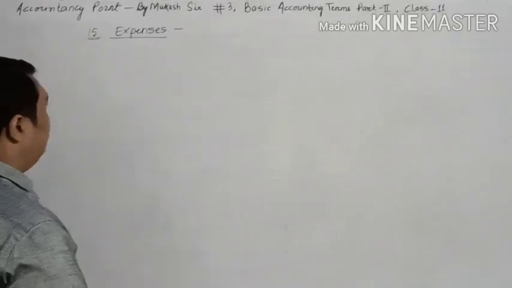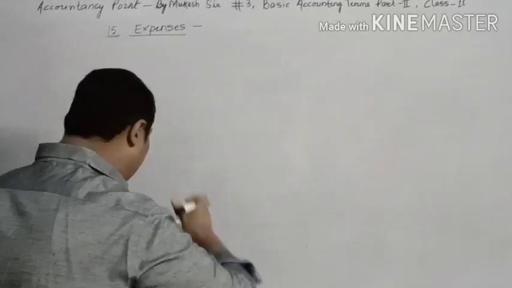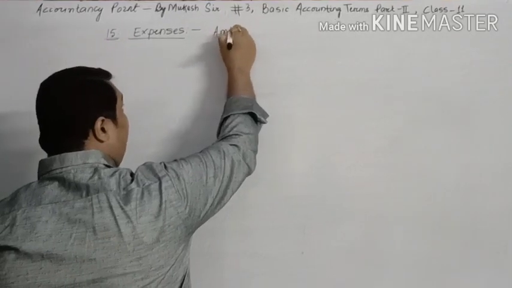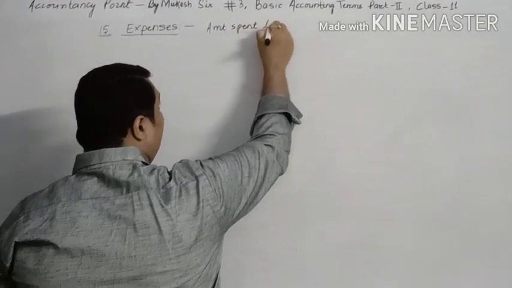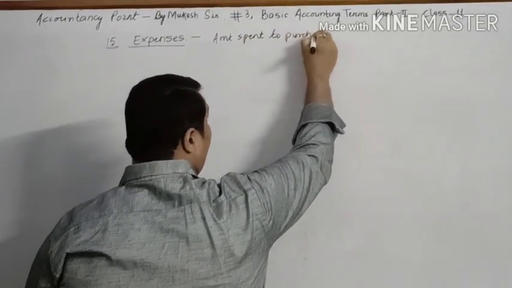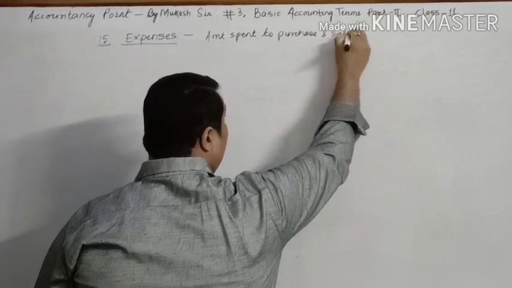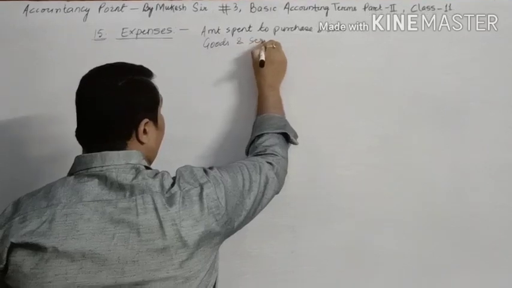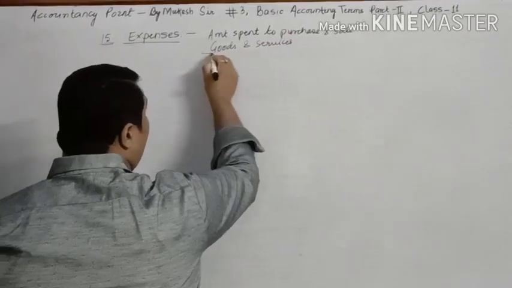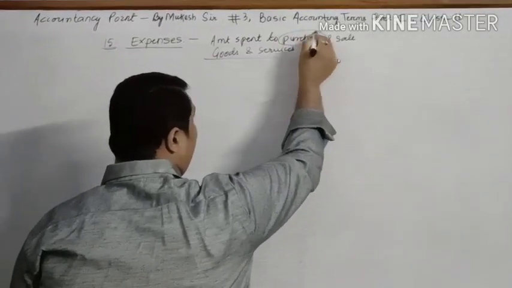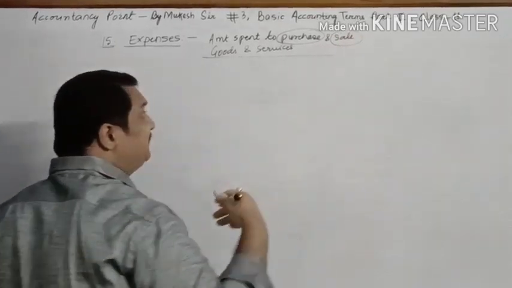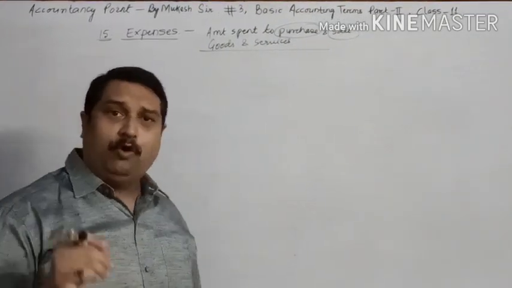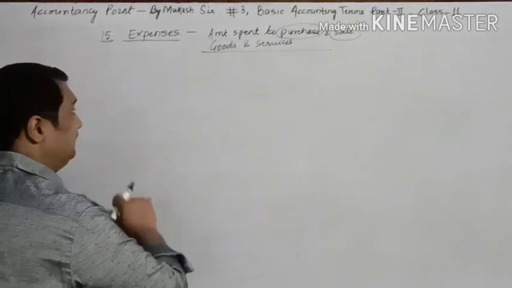This is the amount spent to purchase and sell goods and services. So everything which you do in order to purchase and even in order to sell, we have to make certain payment. So all those will be considered as your expense.